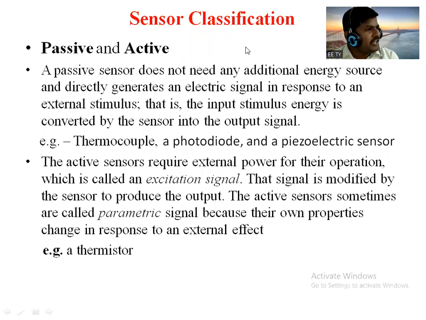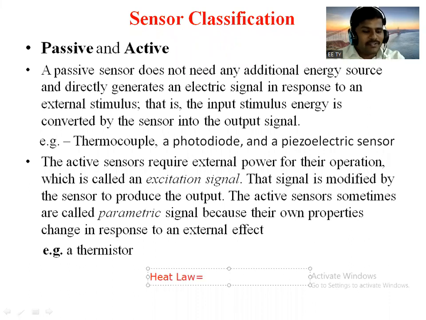Do you know heat law? Heat law, H equals I squared R T. If I amount of current flows through R amount of resistance for T time, then heat dissipation will occur.